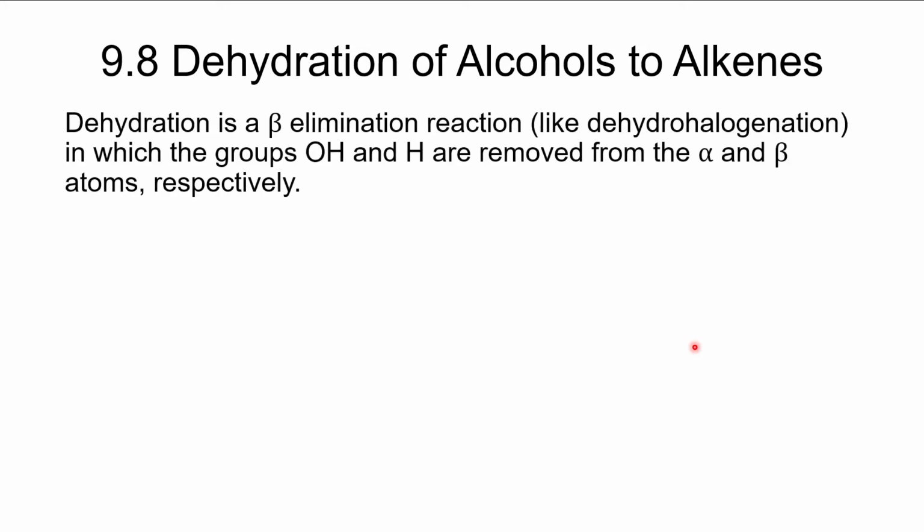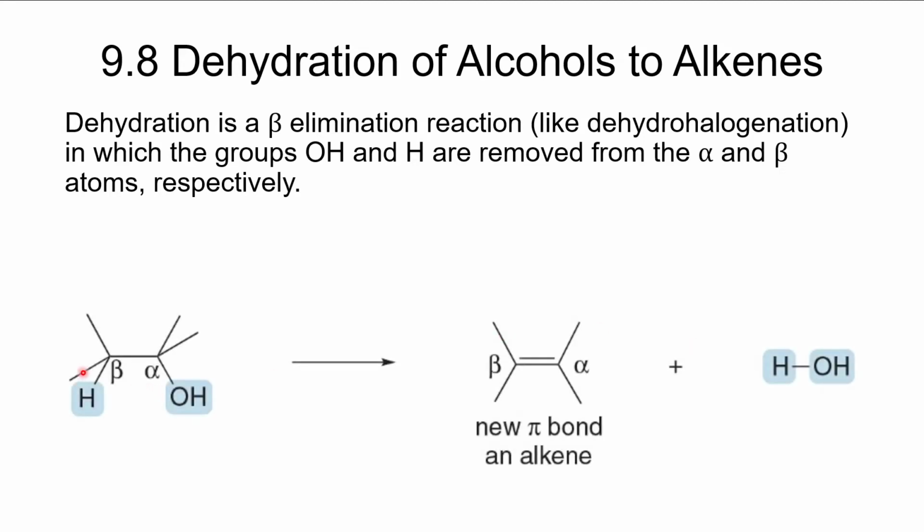All right. So we now want to look at dehydrations of alcohols to form alkenes. This is a really useful reaction to do. We're going to start with an alcohol, and the alcohol needs to have a beta hydrogen. So here is a beta hydrogen. And then we can do an elimination reaction.